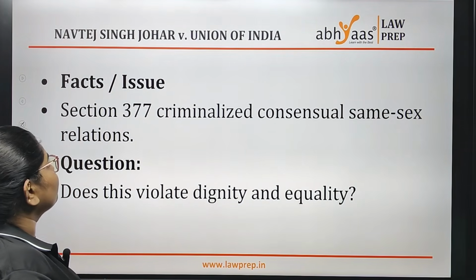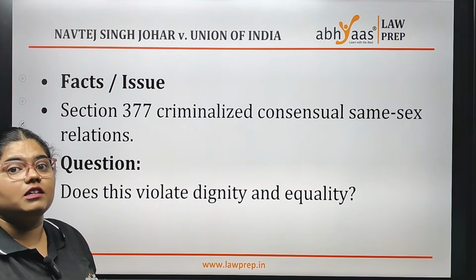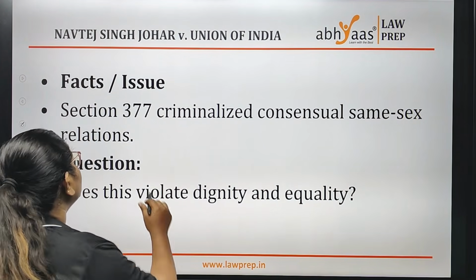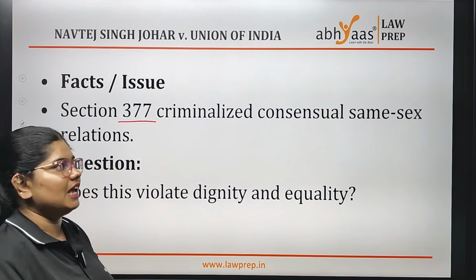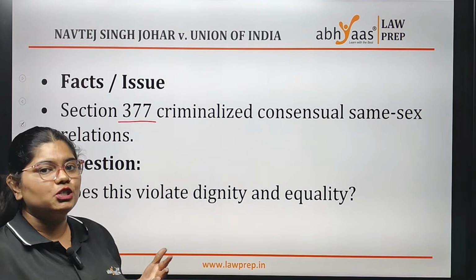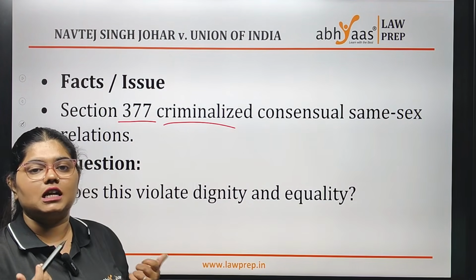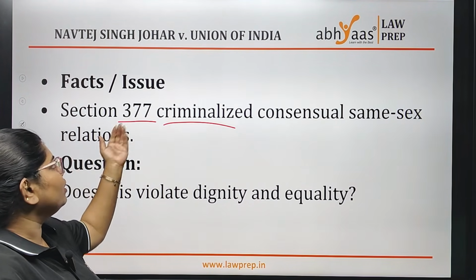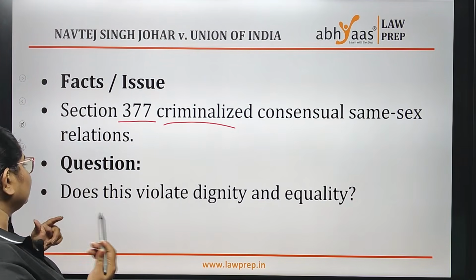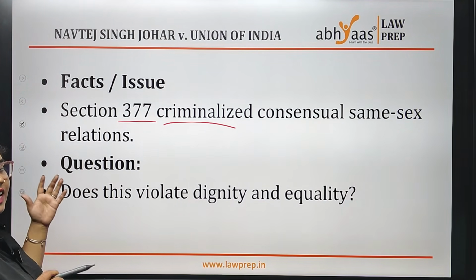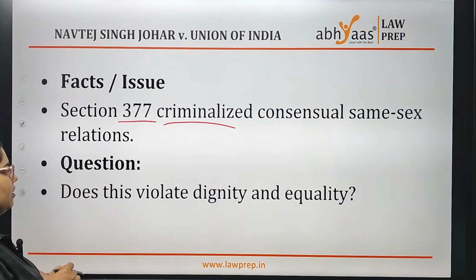Now coming to Navtej Singh Johar versus Union of India, it is one of the most important cases. Here, Section 377 criminalizes same-sex relationships. It was argued that it is unconstitutional. But the question came at the time when the case was filed. They said,